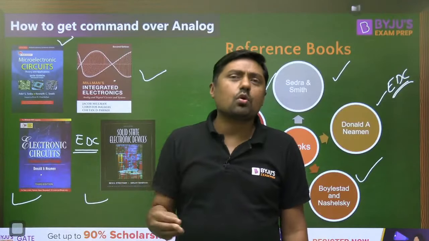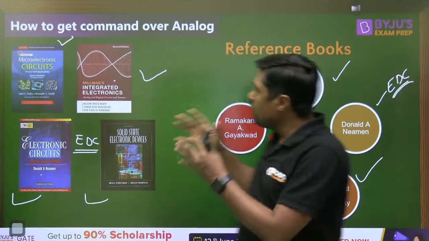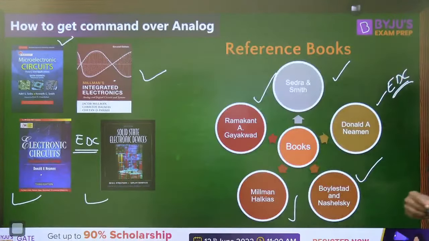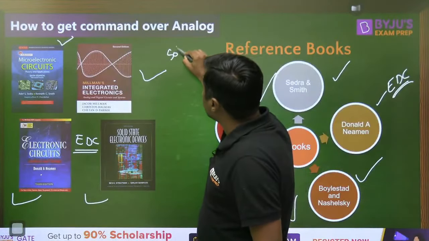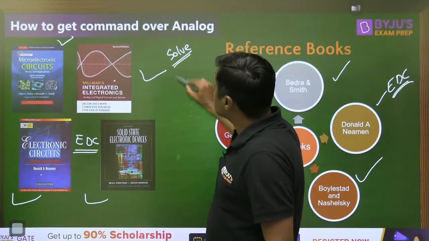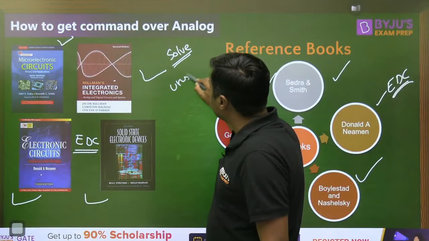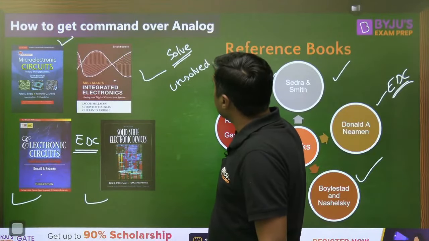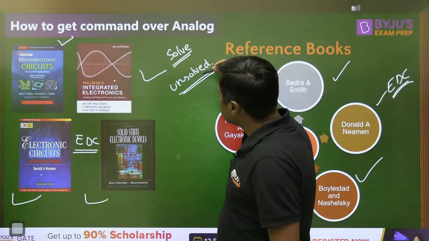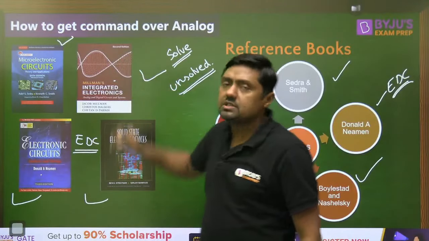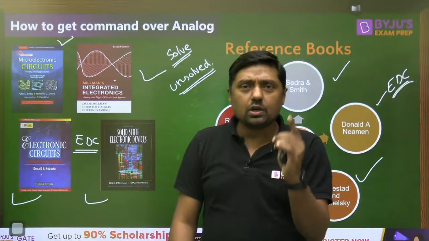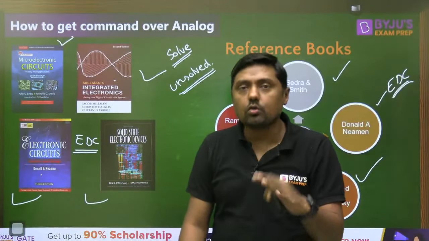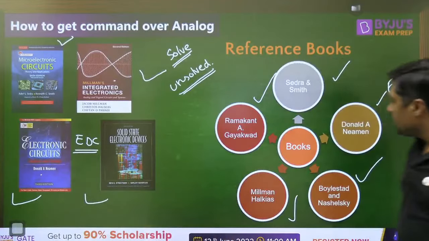What about the basic concepts, each and everything. Then why are we giving the idea about these textbooks? Simply to solve some solved and unsolved numericals, selected solved and unsolved numericals, because sometimes we get direct questions from these textbooks.